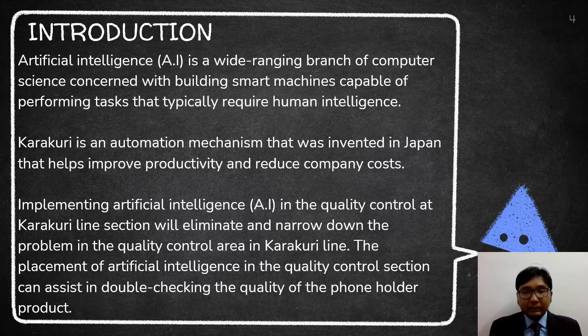Implementing artificial intelligence (AI) in the quality control at category line section will eliminate and narrow down the problems in the quality control area in category line. The placement of artificial intelligence (AI) in the quality control section can assist in double-checking the quality of the phone holder product.